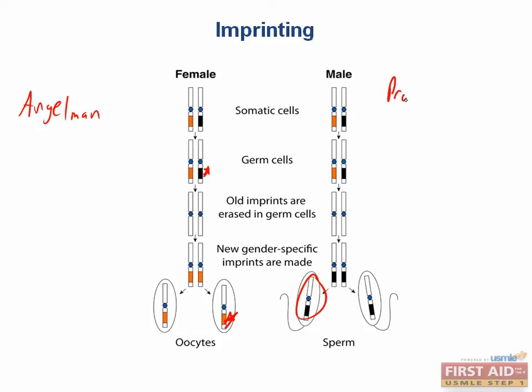Now, Prader-Willi syndrome is similar, but is due to a deletion or mutation of a normally active paternal allele and an imprinted maternal allele. So it's basically the exact opposite of Angelman syndrome. Patients with Prader-Willi will have intellectual disability, hyperphagia, obesity, hypogonadism, and hypotonia. The genes that cause both of these are in chromosome 15. These syndromes can also be caused by uniparental disomy, as I mentioned earlier, because if a gene is imprinted by one parent and the offspring receives both alleles from that parent, then they won't have a copy of the gene that they can express.